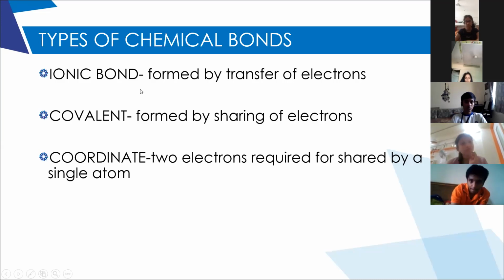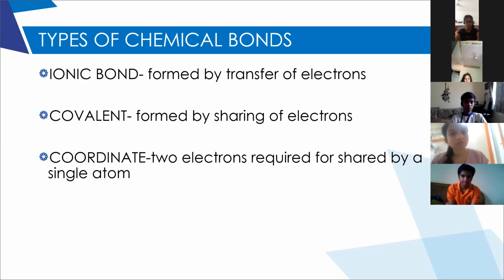We have just discussed that it is the bond between two oppositely charged ions. How is it formed? It is formed by transfer of electrons. This we'll discuss clearly. And the second type of bond is covalent bond. Okay, so in this chapter you will learn ionic bond.